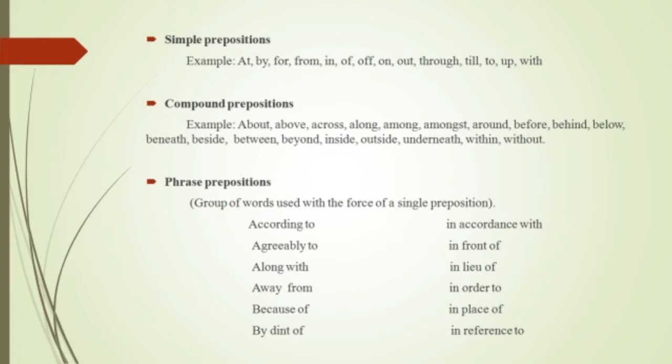These are all phrase prepositions, a combination of two or three words put together. So we saw all three kinds of prepositions. Simple ones are just small words, compound ones are slightly bigger but a single word, whereas phrase prepositions are a combination of two or three words, and that's why they are called phrase prepositions.